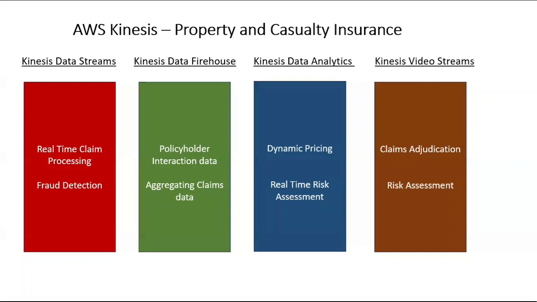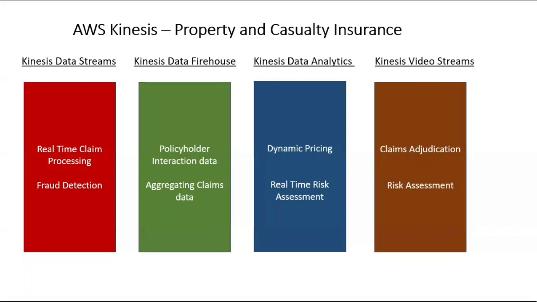When it comes to Firehose, as I told you, it is going to store the data in the data lakes. It can be S3 or Redshift, etc. Say policyholder interaction, right? The policyholder is entering some data, and you need to save the data into your data store.